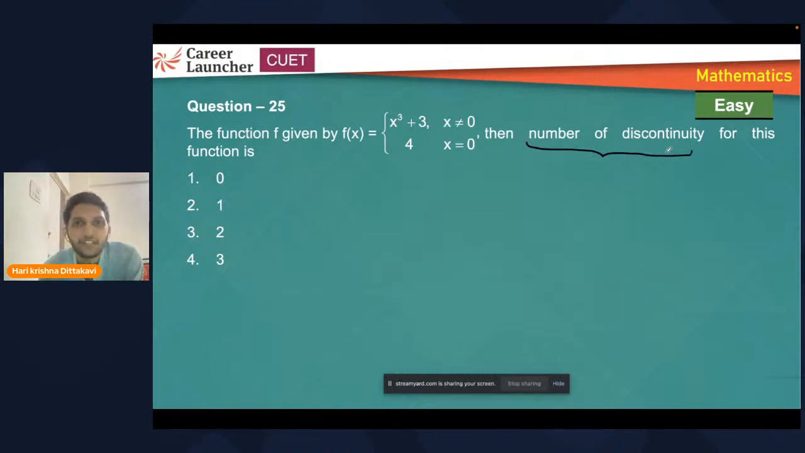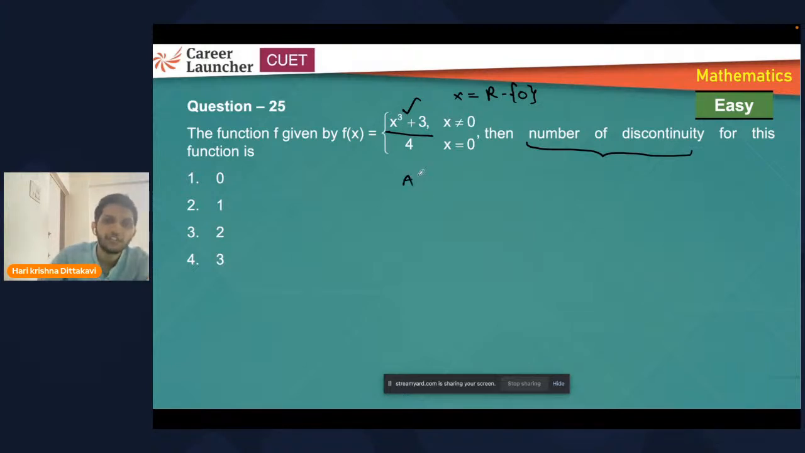Here they're asking the number of discontinuous points, not the point at which the function is discontinuous. So take care of the terminology here. This is a polynomial function. X not equal to 0 means you have to consider this function for all real numbers except 0. For all real numbers except 0, this function will be continuous. Reason: it is a polynomial function, right?